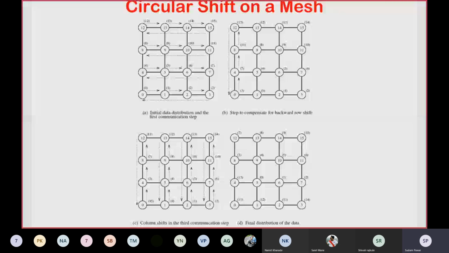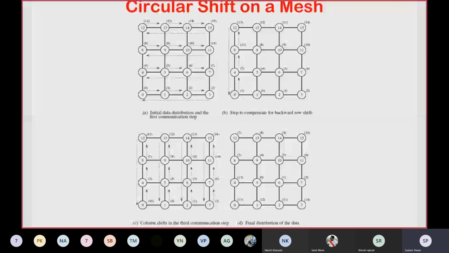Here the actual column shift takes place, opposite to step 1 shown in diagram A. In column-wise distribution, in the first column, 0 is sending data 15 to 4, 4 is sending data 3 to 8, 8 is sending data 7 to 12, and 12 is sending data 11 to 0 along the column.